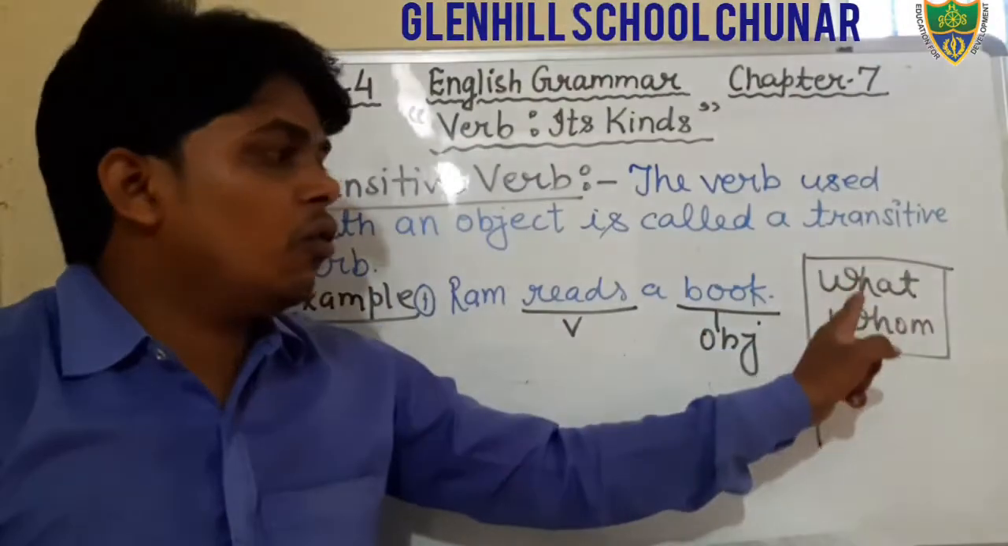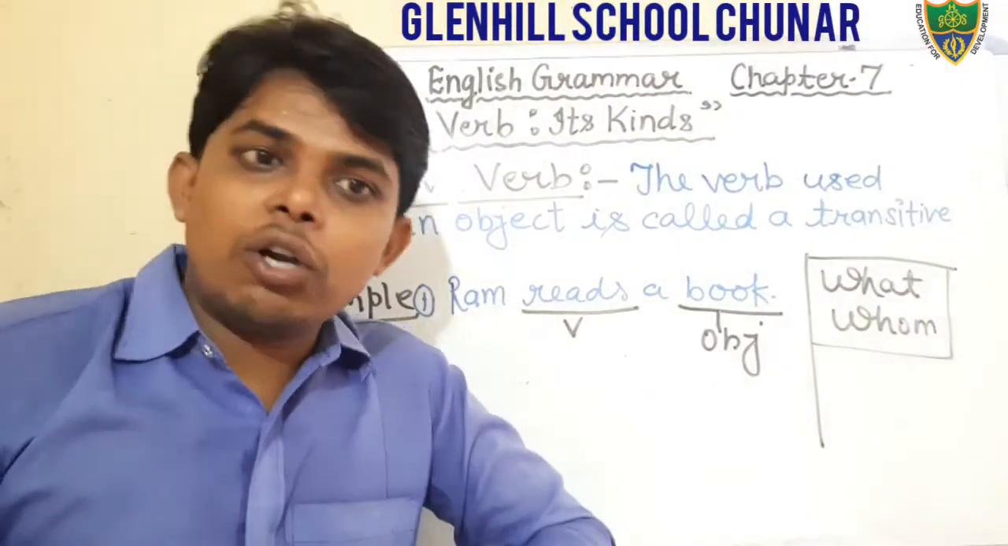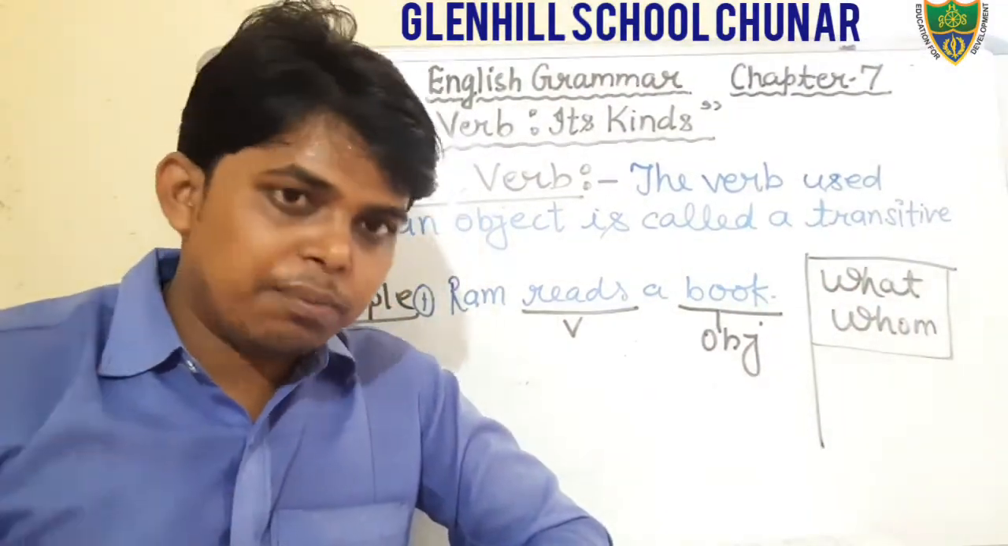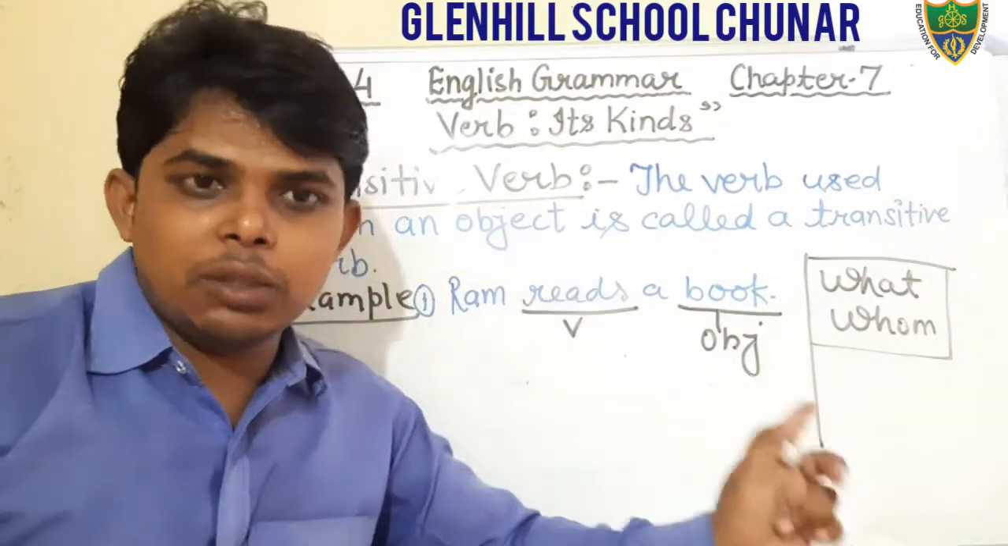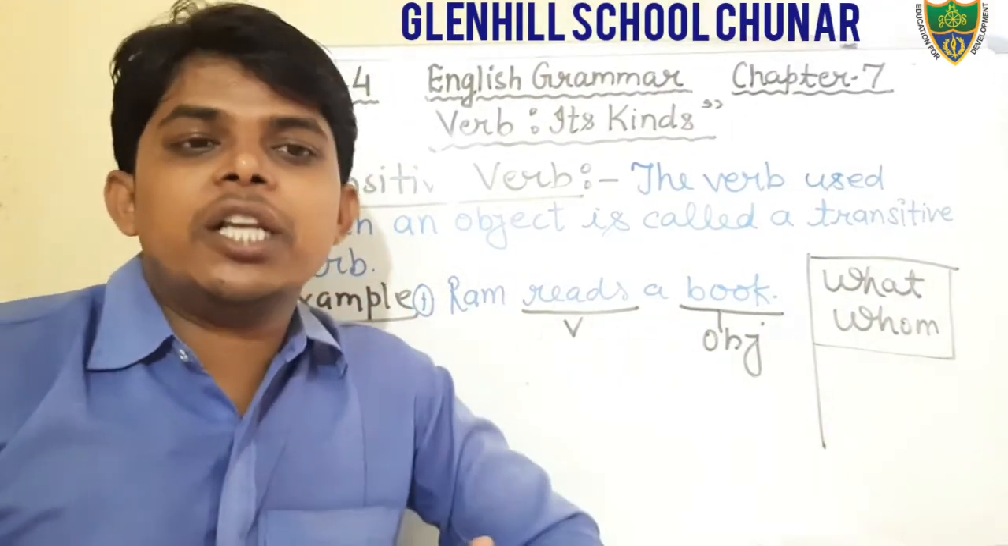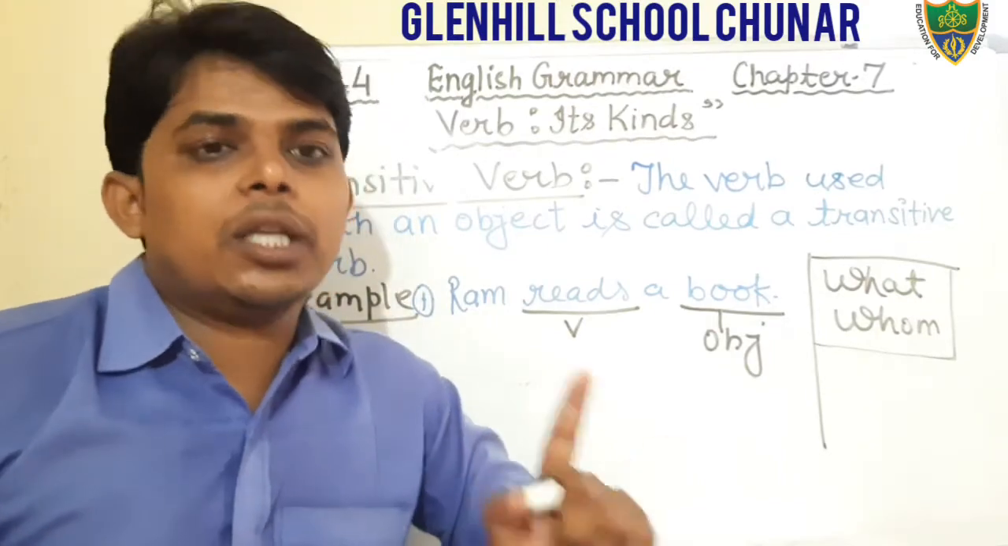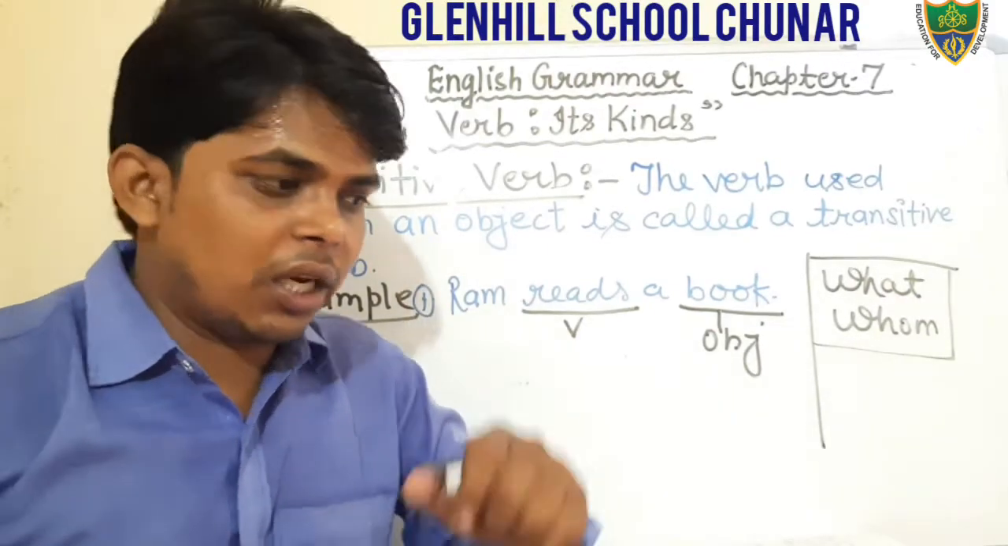If we make the question using what and whom and we get an object, an answer is obtained, then what will it be? It will be a transitive verb. If we are not getting an object, then that would be the intransitive verb. That we will discuss later.